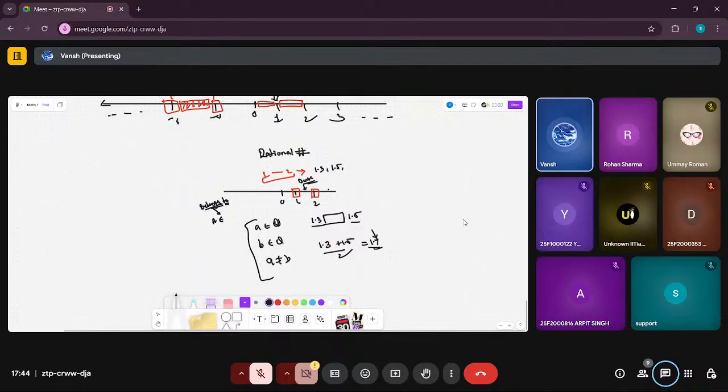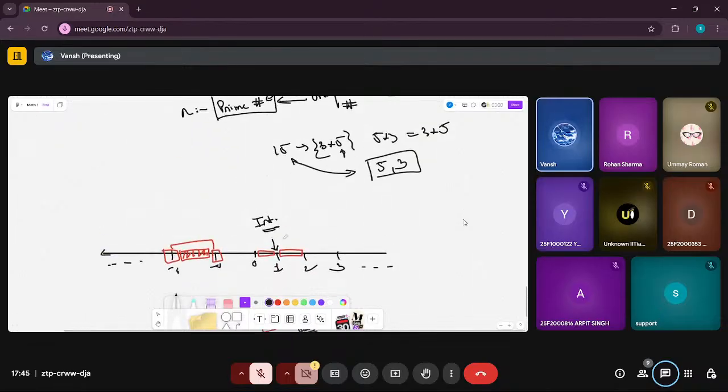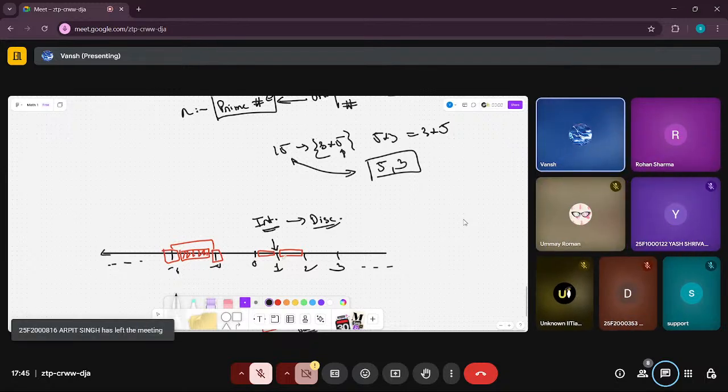There are some terminologies associated with these. The number line of integers is discrete, because between any two integers there exists no other integer.